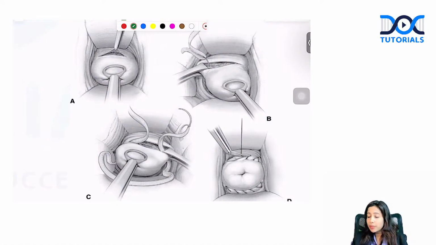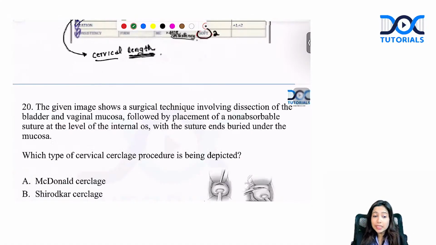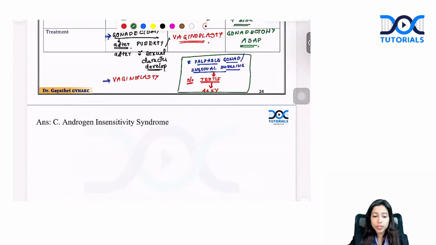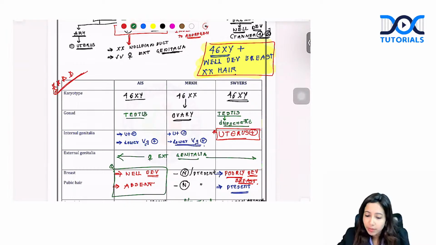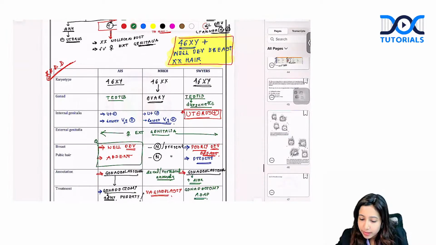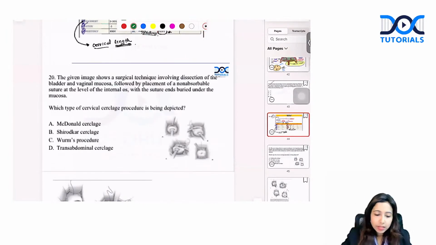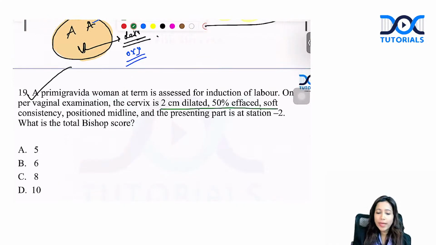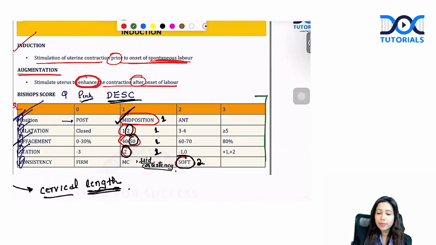Yes, ma'am, 6 was not in the option. Then this Bishop score will be slightly different. Let me take back the question. As it is a recollected question, these percentages, these values might be slightly different. You just have to remember this table, put in the exact values as given, and it will give you the exact Bishop score.